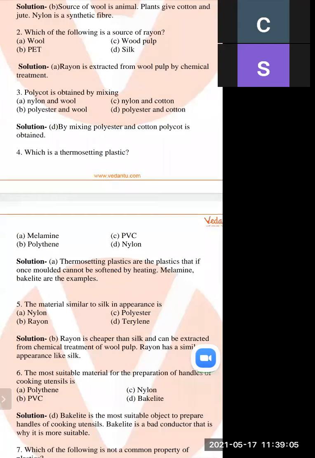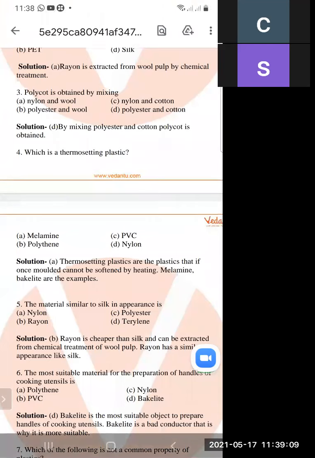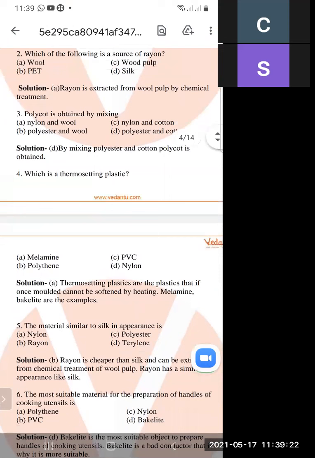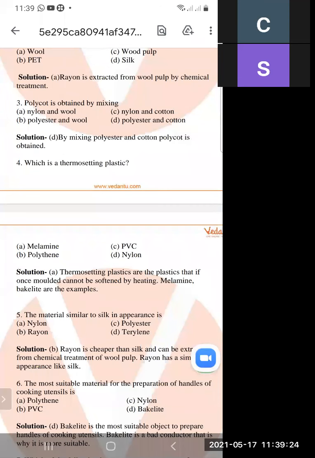And what do you mean by thermosetting plastic? These plastics cannot be molded into another form. And when we heat these types of plastic, then these cannot be molded. And what are the examples of thermosetting plastic? Melamine and bakelite. Melamine and bakelite are thermosetting plastic. So out of these four plastics, melamine is the right answer.